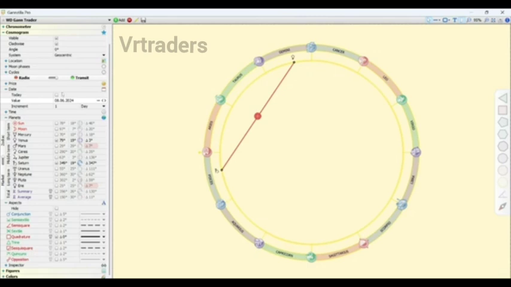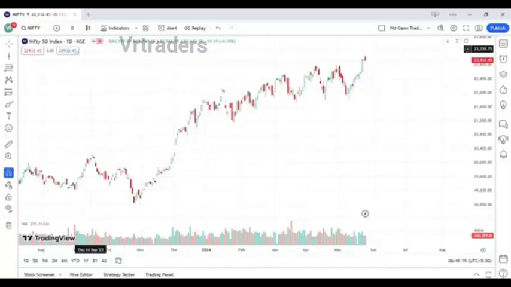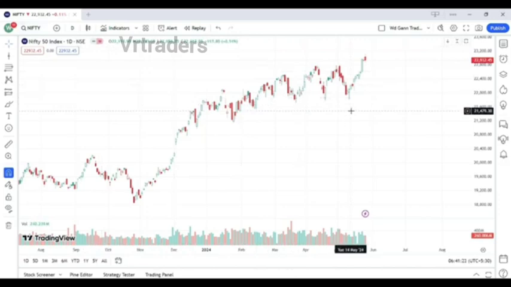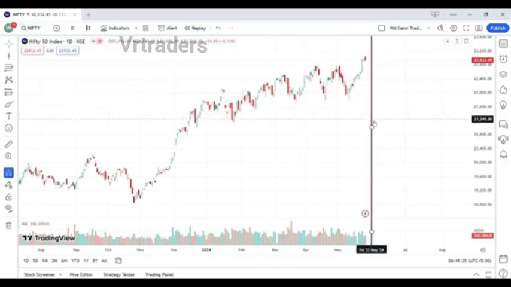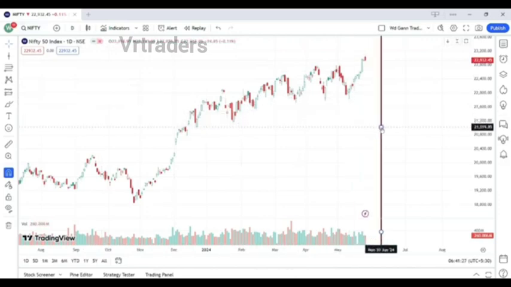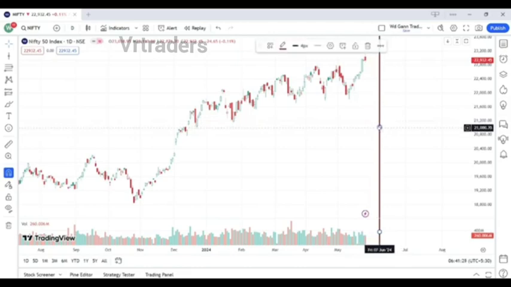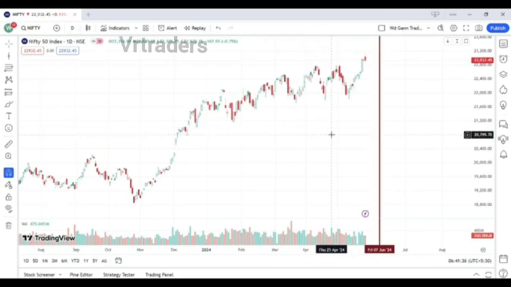Let's mark this date 8 June 2024 on the TradingView app on the Nifty chart. So open the TradingView app. Here is our TradingView app and here is our Nifty chart. So the date is 8 June 2024. As you can see here, the 8 June 2024, it is a holiday. So we are going to consider 7 June 2024. So here is our date 7 June 2024.